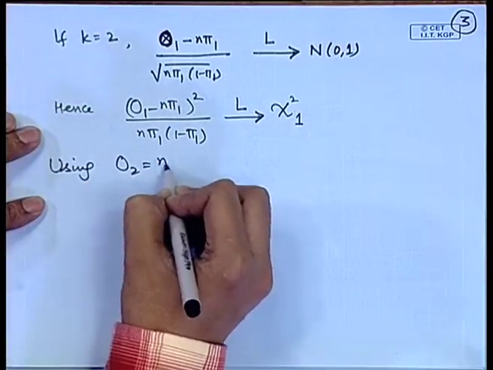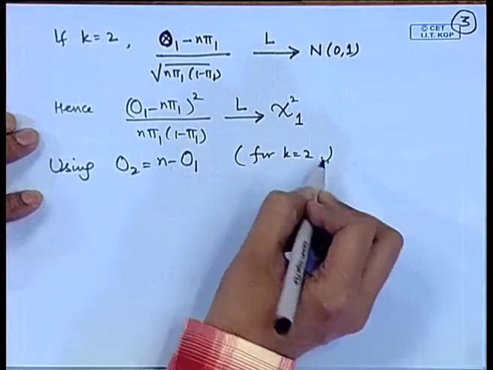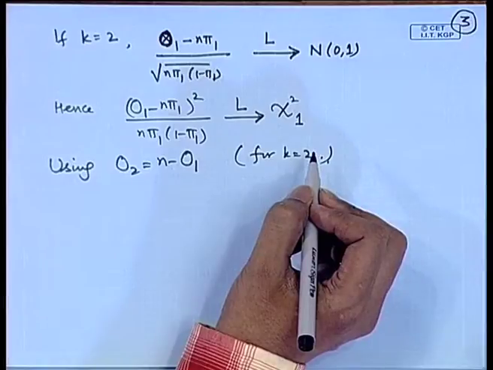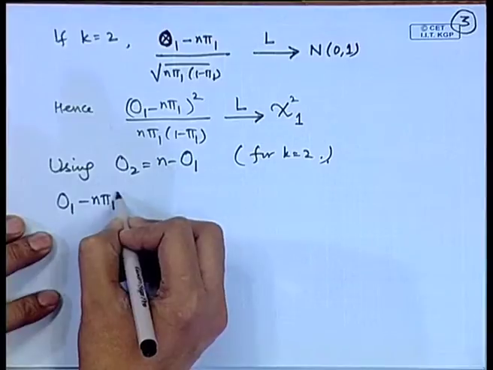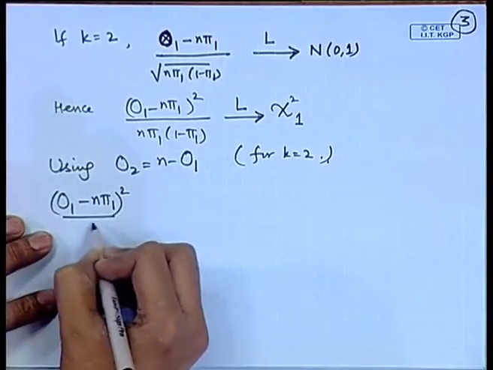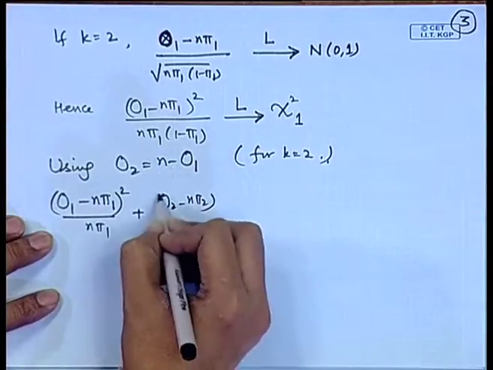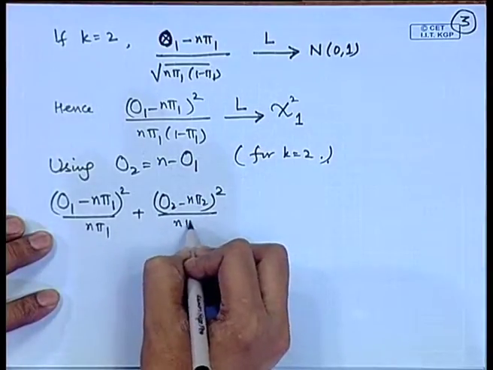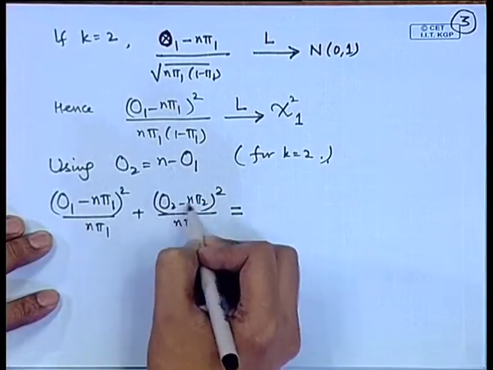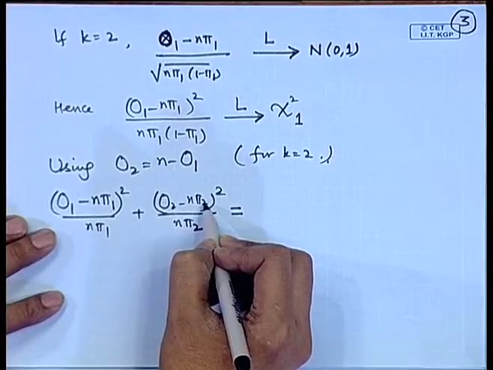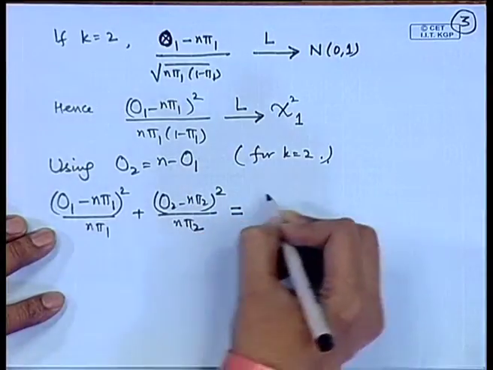Now, O 2 is n minus O 1. This is for the case k equal to 2. So, you can easily see that if I write down O 1 minus n pi 1 square by n pi 1 plus O 2 minus n pi 2 square by n pi 2, then here you substitute O 2 is equal to n minus O 1 and pi 2 is equal to 1 minus pi 1, then after simplification, because this will become 1 minus pi 1, we can take LCM and adjust the terms.